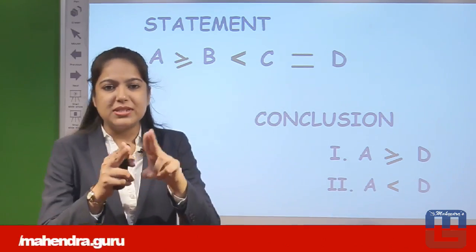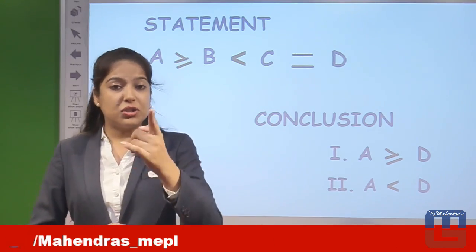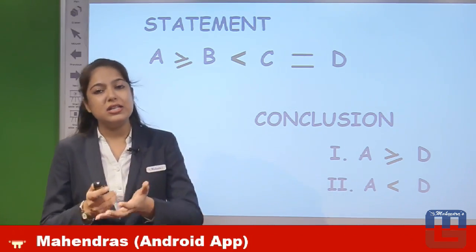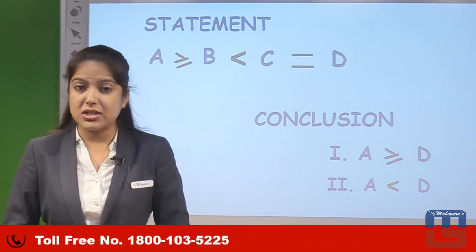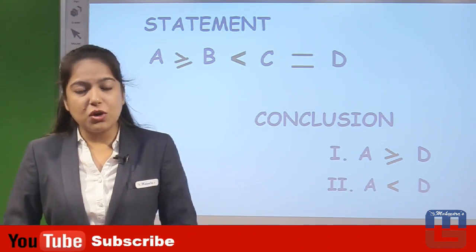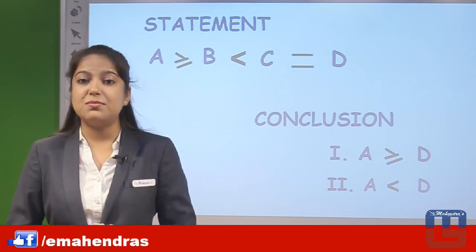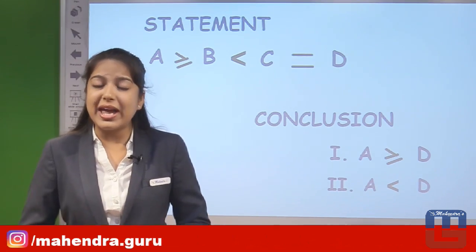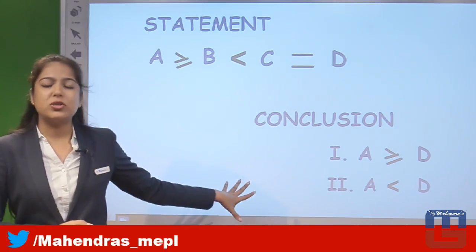Opposite in the sense of opposite flow showing signs, one going in this direction, one going in that direction. So this opposite availability makes an unknown relation between A and D. Now if we look at the conclusions, the first conclusion shows A greater equal D, the second conclusion shows A lesser D. First conclusion A greater equal D is definitely false, second conclusion A lesser D is definitely false, because these two conclusions cannot be judged as we don't know any relation between A and D. So the first point is clear to us, both these conclusions are false.